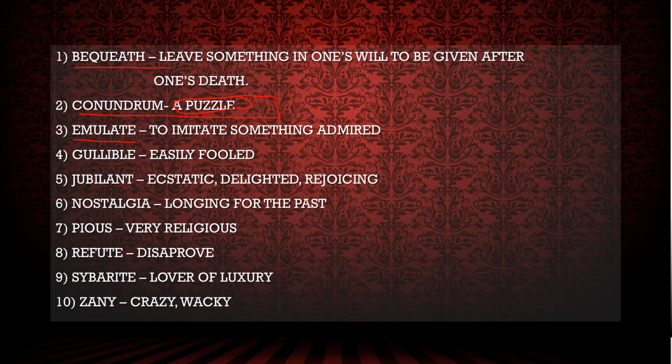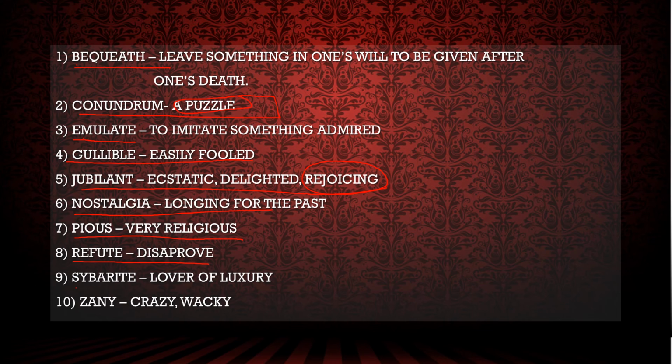if I want to do the same as what they have done, that is the meaning of emulate. Gullible is simply easily fooled, persuaded to believe anything. If you say anything to me, I will believe that. That means I am gullible. Jubilant: when you get a silver jubilee, you are very happy, rejoicing. This way you can remember. Jubilant means rejoicing, being happy. Nostalgia is remembering any event that occurred in your past. Pious is very religious. Refute and refuse: refuse means to say no, and refute means disapprove.